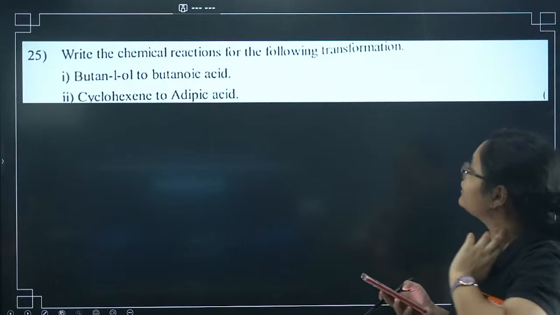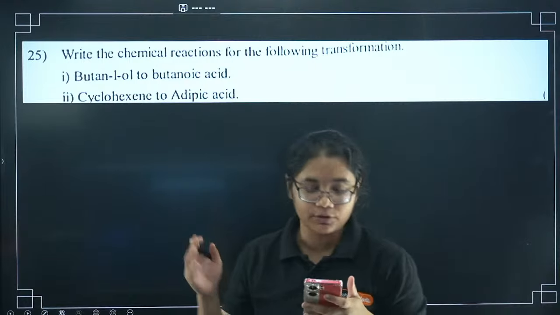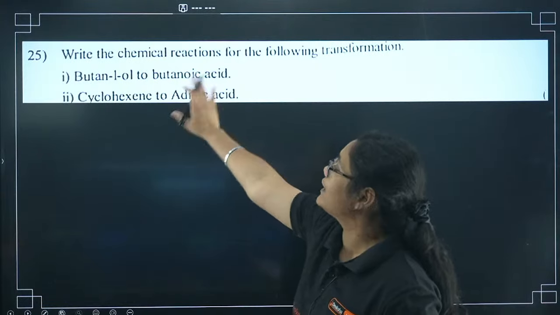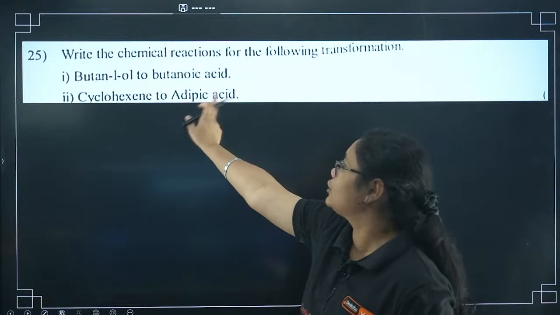Next, write the chemical reaction for the following transformations: butan-1-ol to butanoic acid, and cyclohexene to adipic acid.